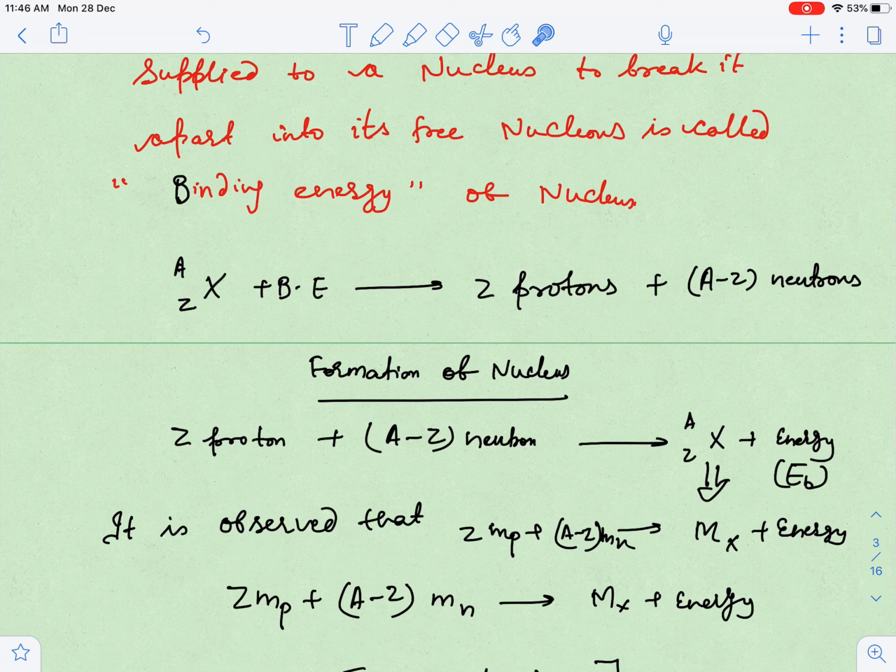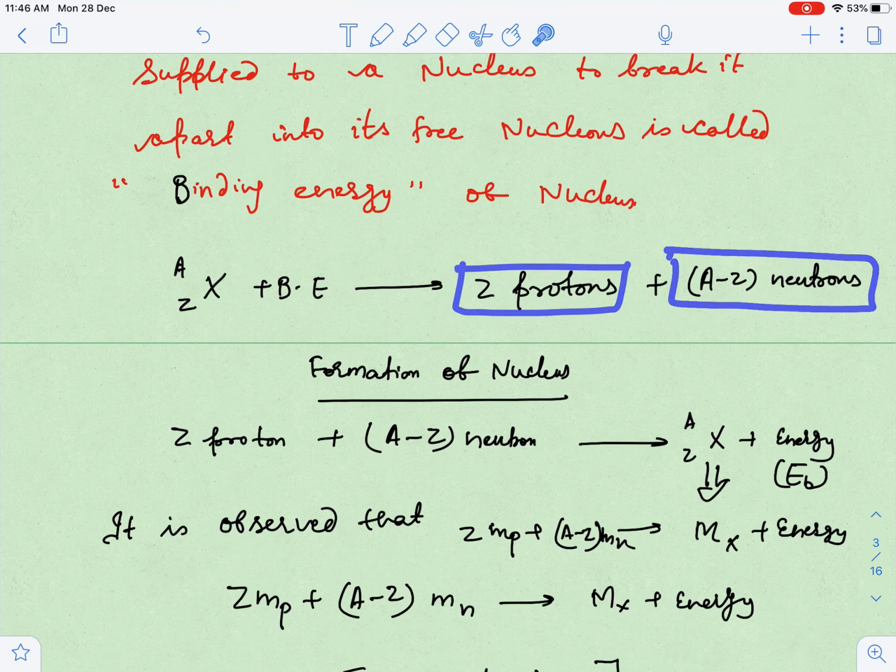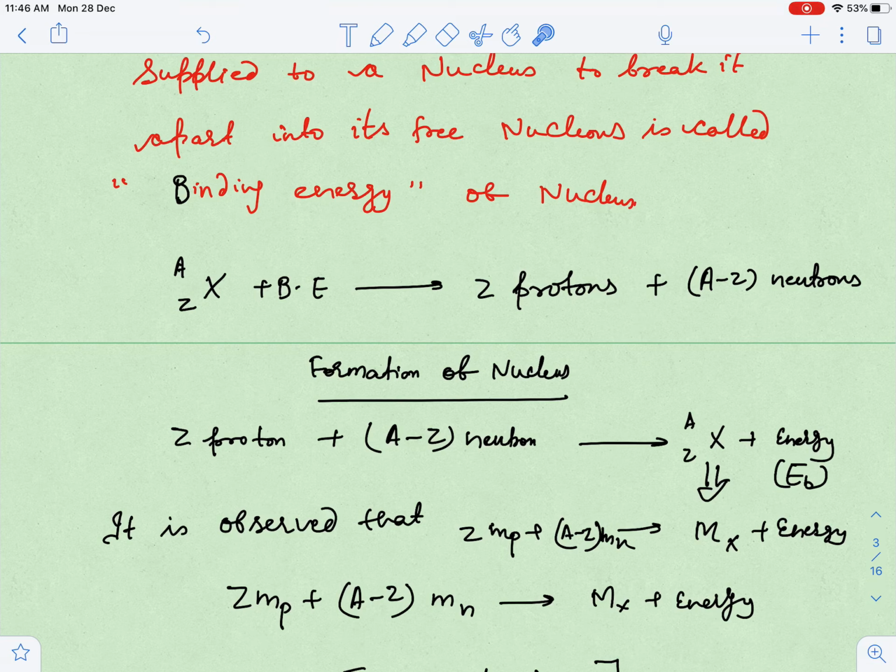When I give binding energy to this nucleus, which contains Z protons and A minus Z neutrons, they will break and separate. So binding energy is the amount of energy which you supply to any atom so that it breaks into constituents, and the nucleons get separated from each other.